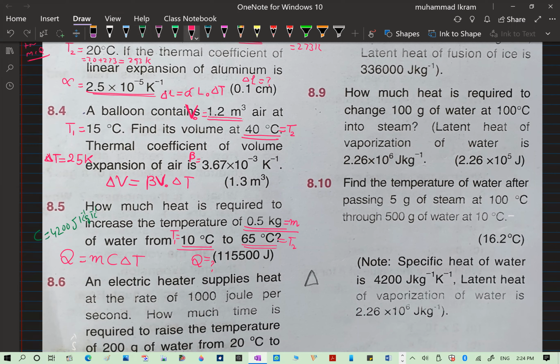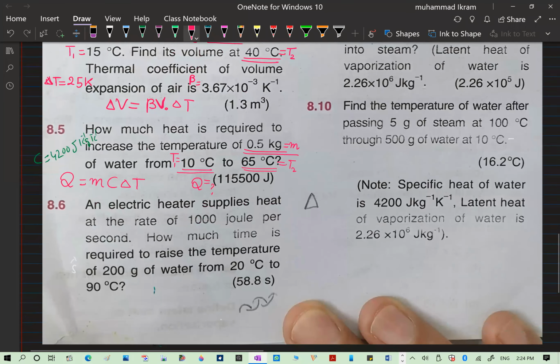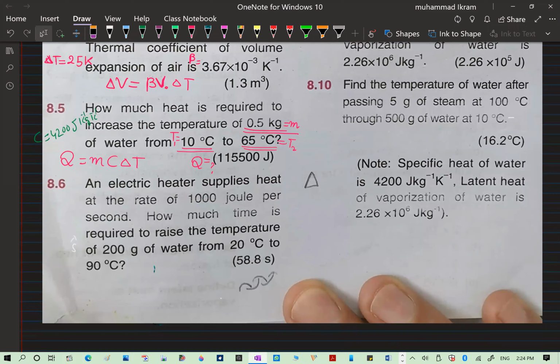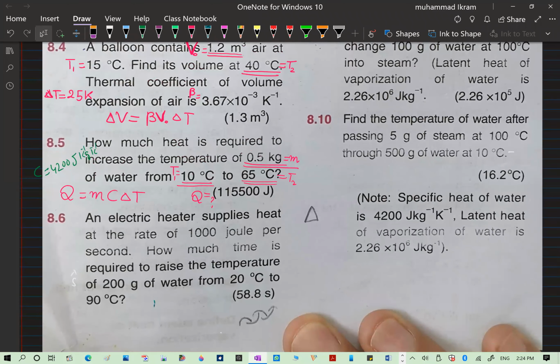So it is this. Now the delta T also I want to tell you. This delta T will be the difference of these two temperatures, and of course this delta T will be equal to what? 55 Kelvin, right?